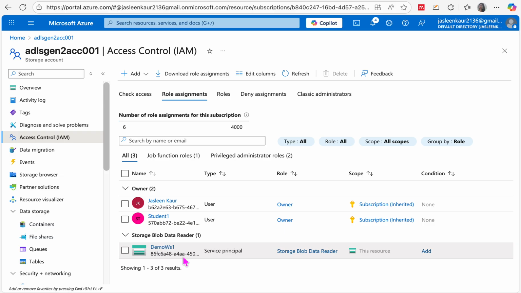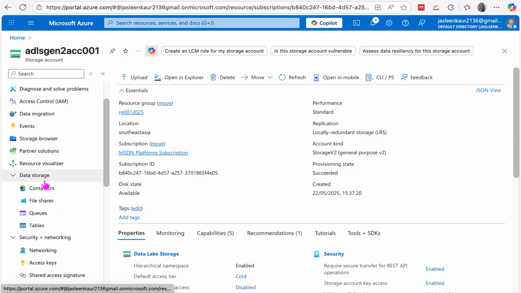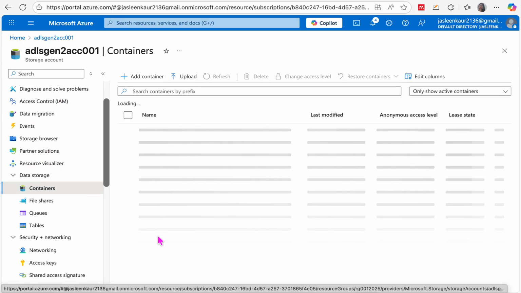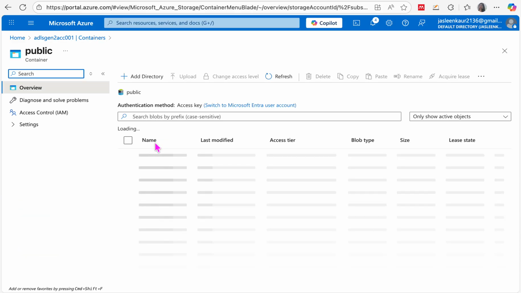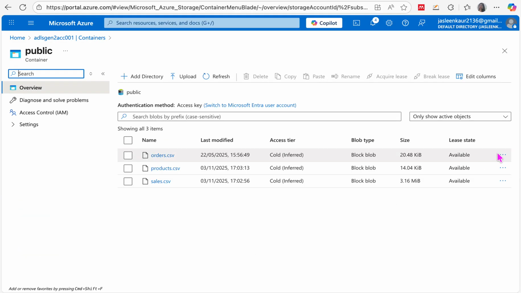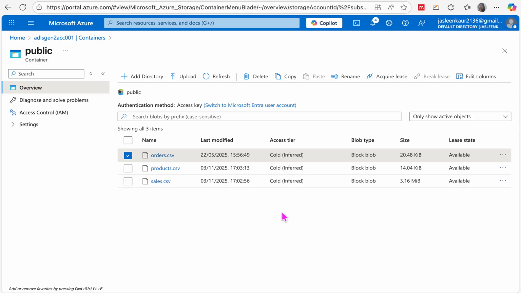It means we are now ready to access the container available in my ADLS Gen2 storage account through the workspace identity. For that, first we need to go to the overview section, and over here, not the overview, I need to go to the container section. Under the container section, I will select my public folder, and over here I will select the dataset that I want to share. Here I will simply copy the URL.